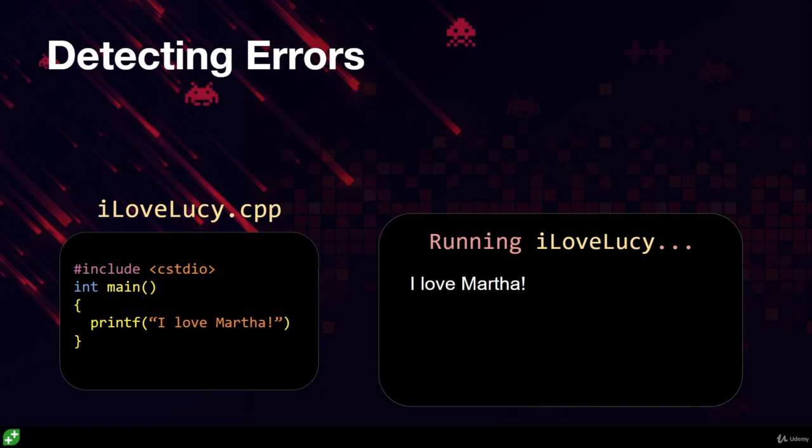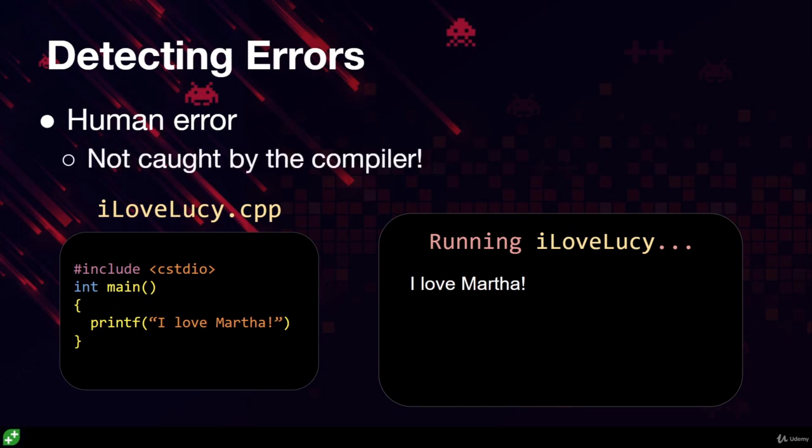This type of mistake is called human error. It's when our code is technically correct, but it does something we didn't quite intend. This type of mistake is not caught by the compiler. That's the problem with computers. They do exactly what we tell them to do. So it's our job to make sure our programs do exactly what we intend.